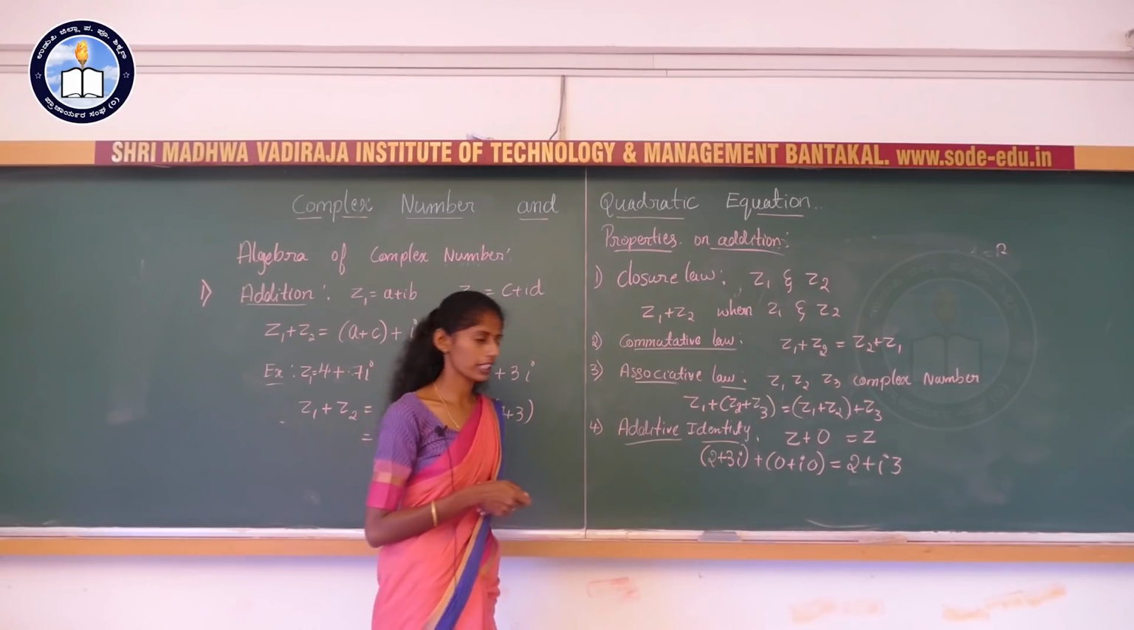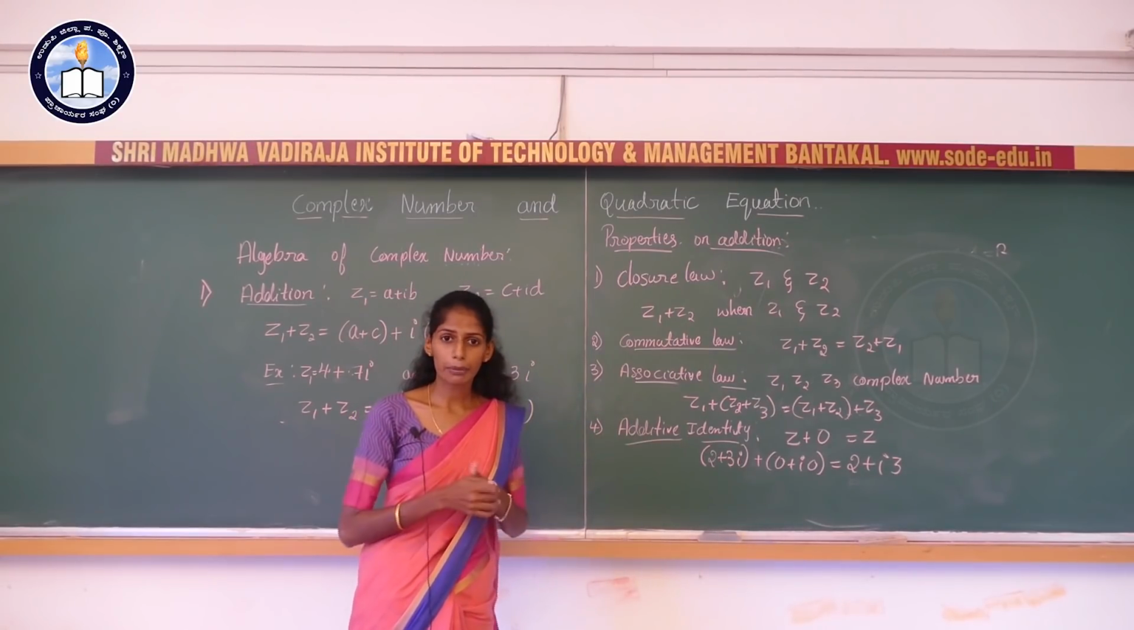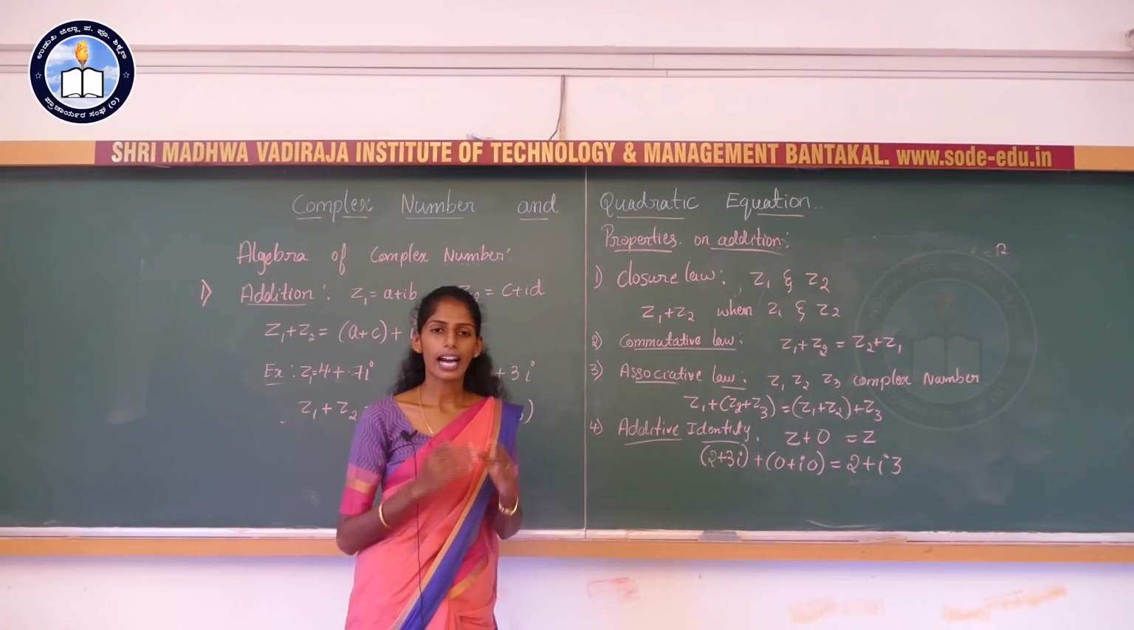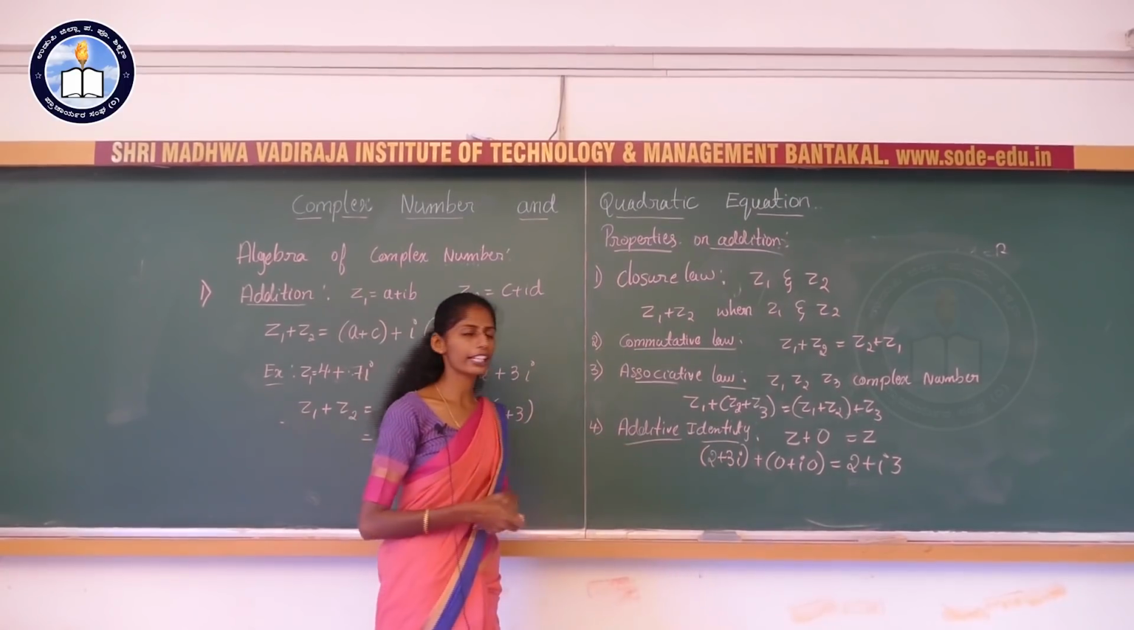If you ask which is the additive identity, what about 1? If you add 1, what do you get? If you add 1 to 2, you will get 3. That is not the identity. We can say that the additive identity is always 0.